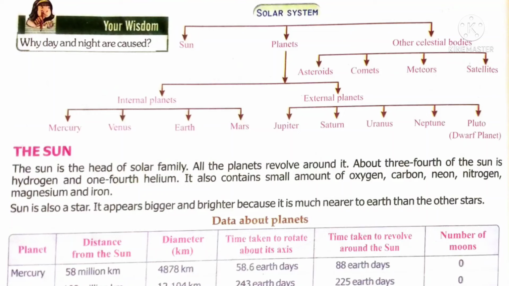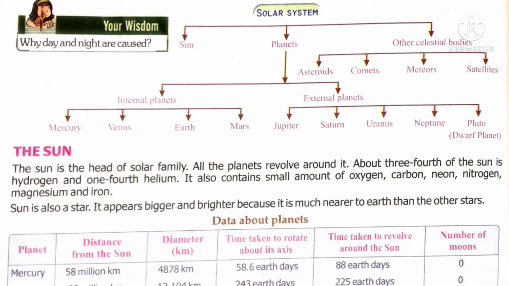Also, when you go for planets, most of the planets have natural satellites except Mercury and Venus. Mercury and Venus don't have a natural satellite at all. Earth has only one satellite, whereas Jupiter has a large number of natural satellites, 63 satellites.